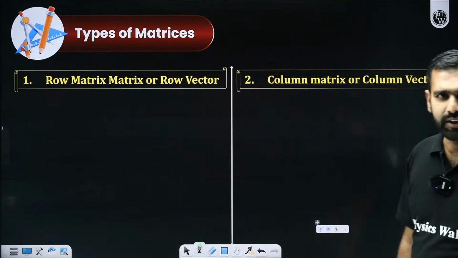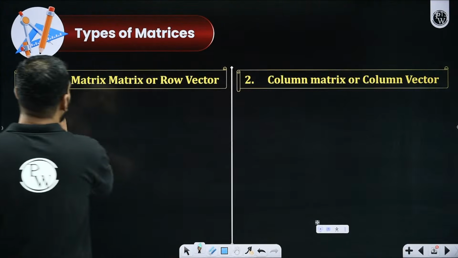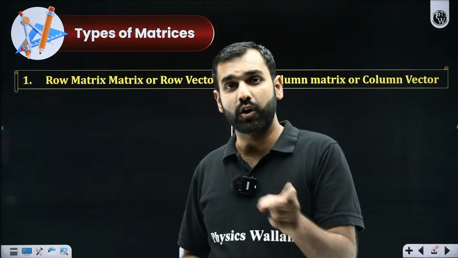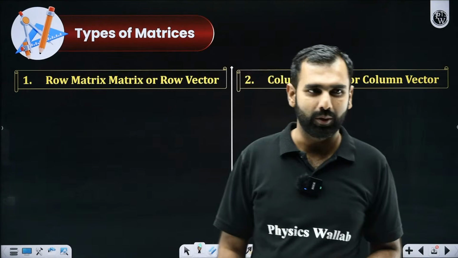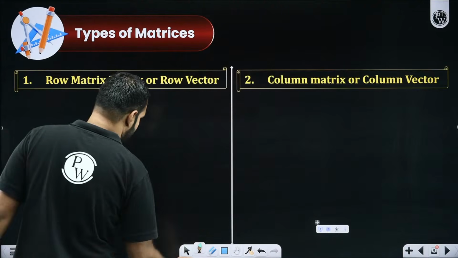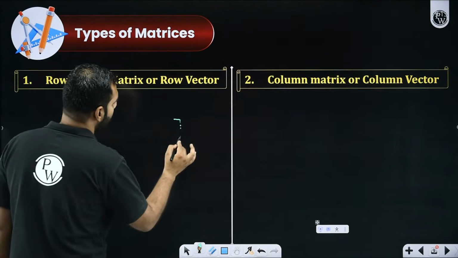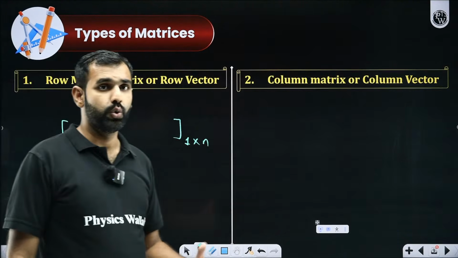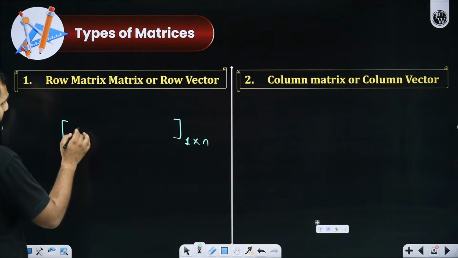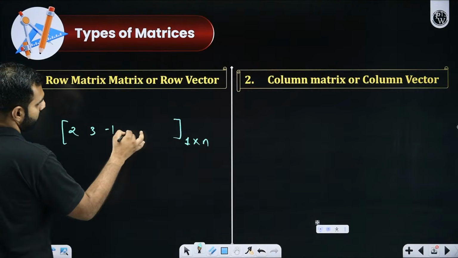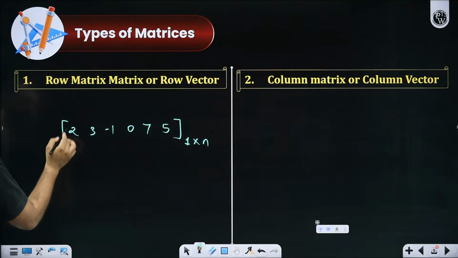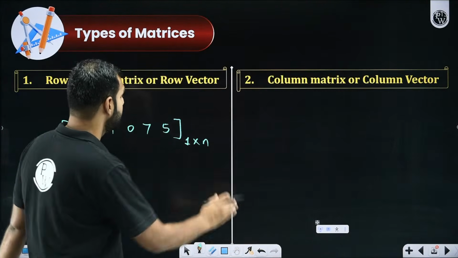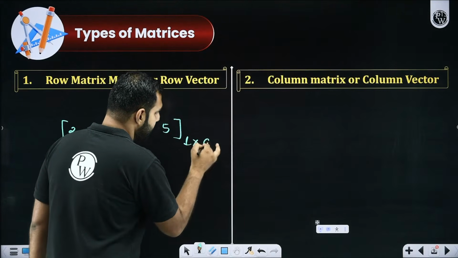Now with this, let me define different types of matrices here. When somebody says row matrix or row vector, matrices are treated as vectors as well. So why vectors? When we talk about vectors, I'll tell you there. Don't worry about that. But right now, if I wish to define a row matrix, it's simply nothing but what? When you have only one row, but the number of columns can be different. It can be 1, 2, 3, 4, 5. Let's say I am taking 6 columns. So it has elements 2, 3, -1, 0, 7, and 5. Let's say these are the 6 columns. First, second, third, fourth, fifth, sixth. So it has a total of 6 elements because it is a 1 by 6 matrix.